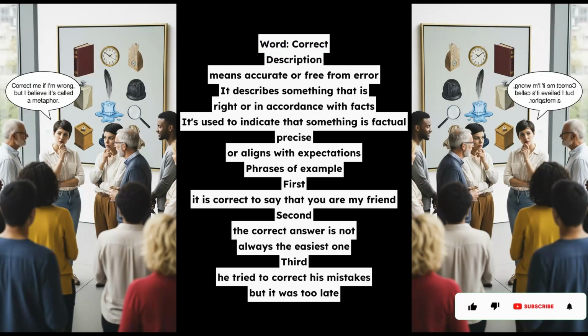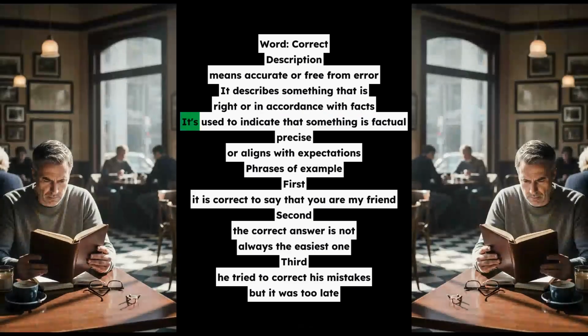Phrases of example. First, it is correct to say that you are my friend. Second, the correct answer is not always the easiest one. Third, he tried to correct his mistakes, but it was too late.